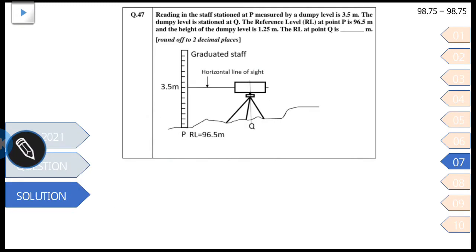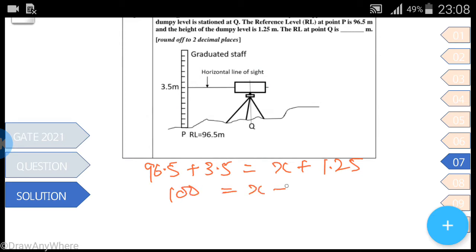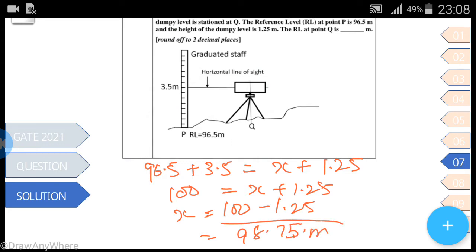Sorry, I have considered 1.2, it's 1.25. Let's solve again: 96.5 plus 3.5 is equal to x plus 1.25. So 100 is equal to x plus 1.25, and x would be 100 minus 1.25, which comes to 98.75 meter. So this is the correct answer.